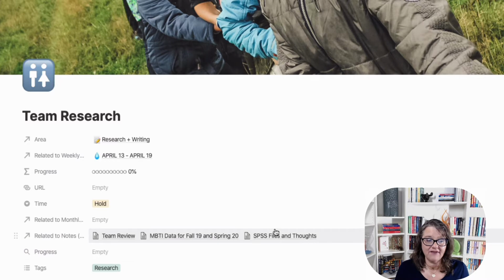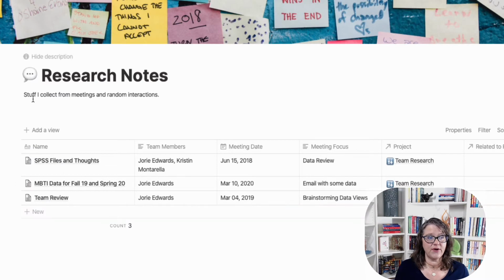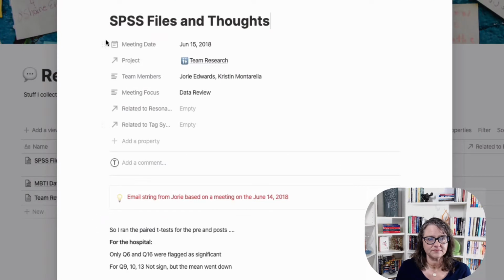Then I also have a notes database. So this is a research notes database. And if you look over here to the left, you'll see that database here. So I'm going to click on that for a minute, so you can see what this looks like. So my note here is stuff I collect from meetings and random interactions related to research. So research meetings we actually have. So this has a slightly different setup in terms of what I collect as properties, right? So I'm just going to open that one. I have the meeting date, the project it's connected to, team members.